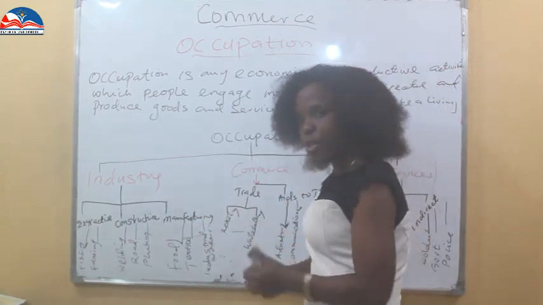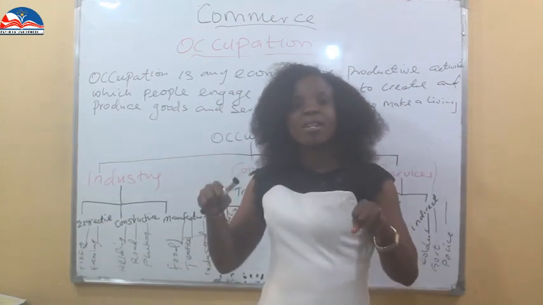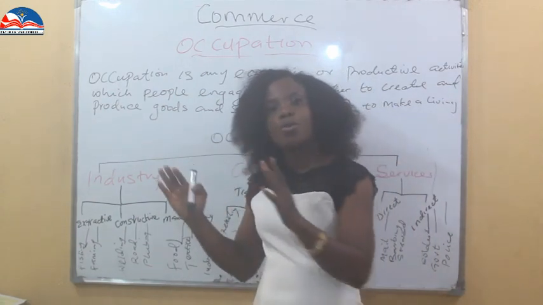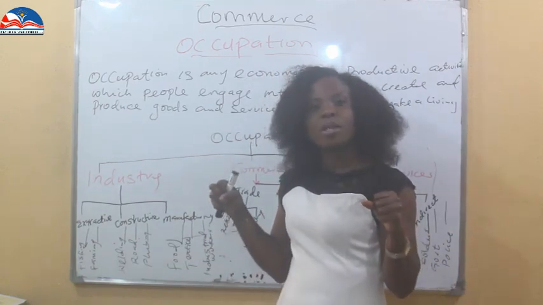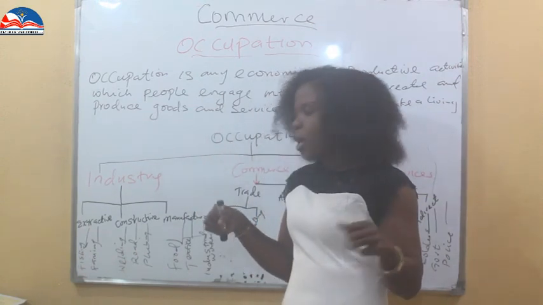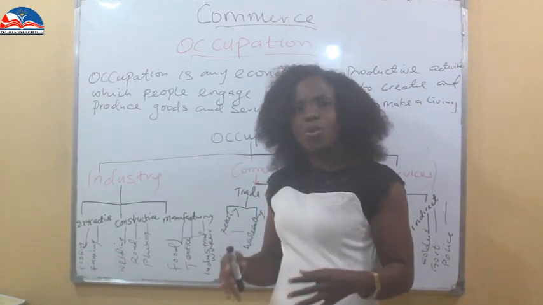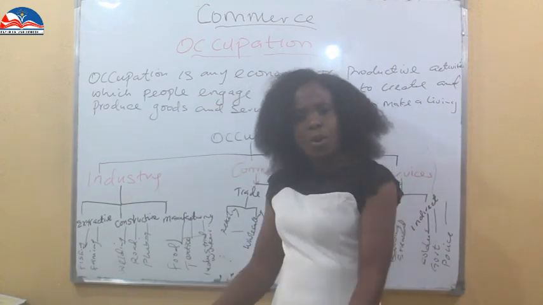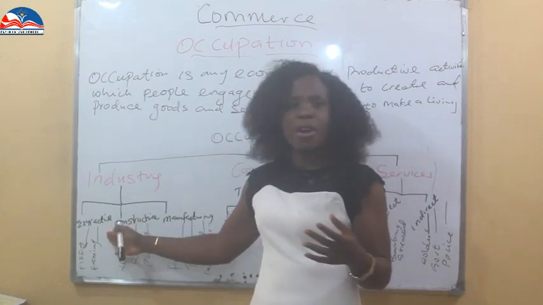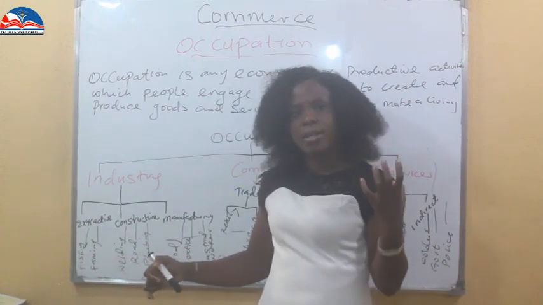So under the industry, under the extractive industry, that is to say, you extract raw materials from its raw natural state that God has made it. For example, those who go fishing get fish from the rivers. Those who mine gold go down there to mine gold from the earth crust. And those who look for crude get down there to extract crude from the earth. So for the extractive area, it has to be in its natural state. They get it from its natural state as nature has it.